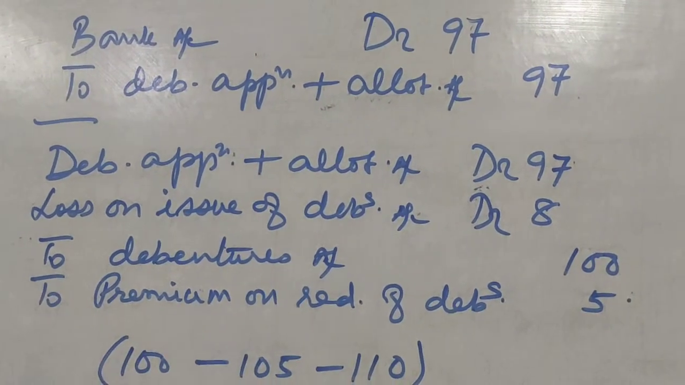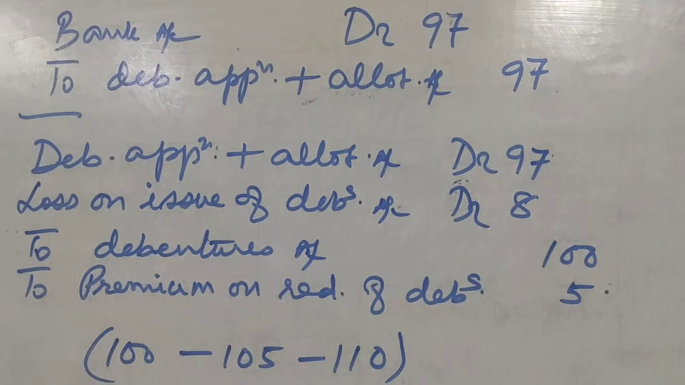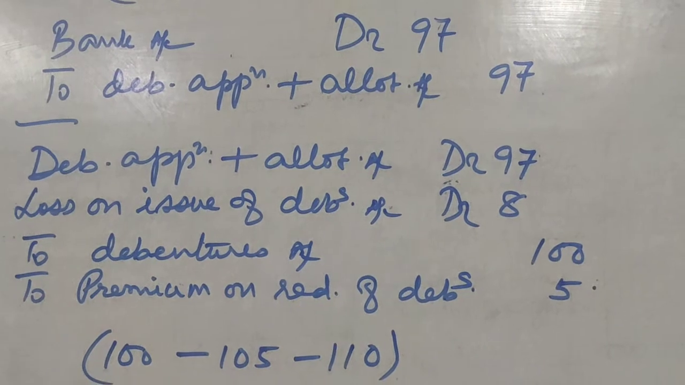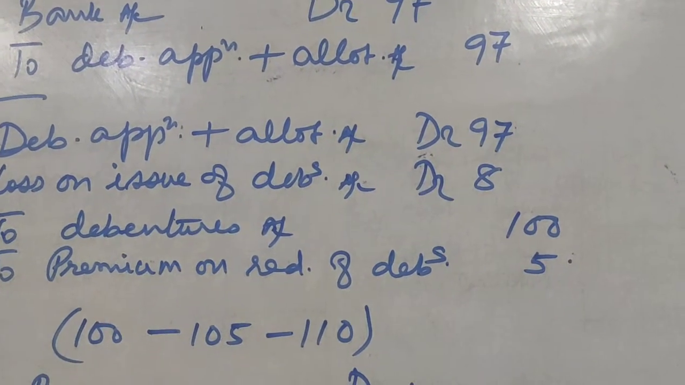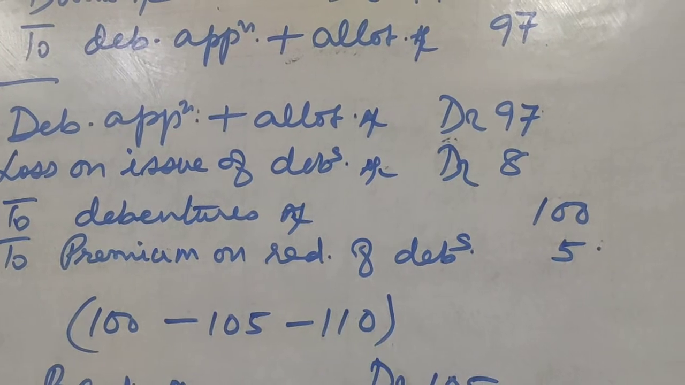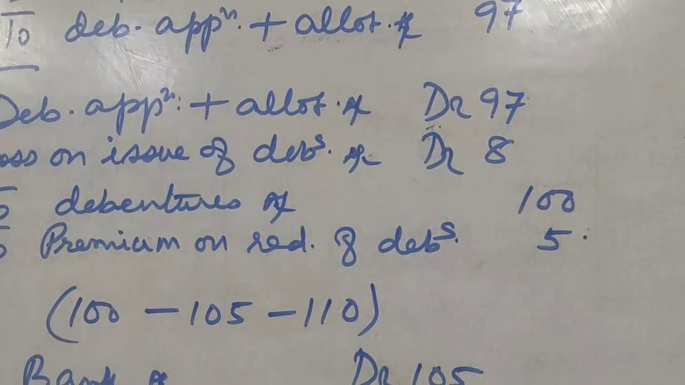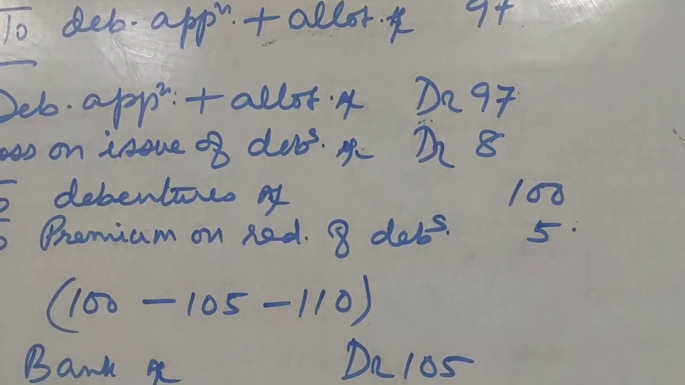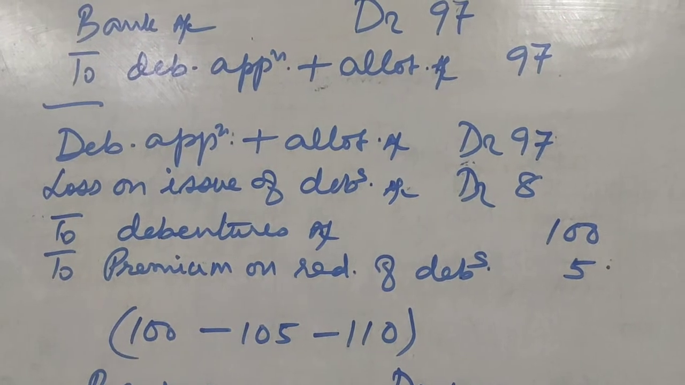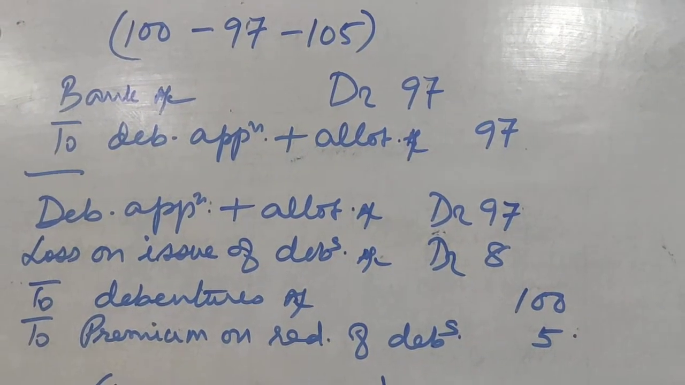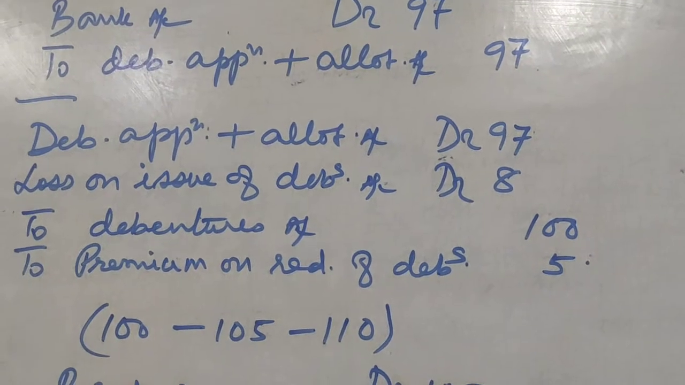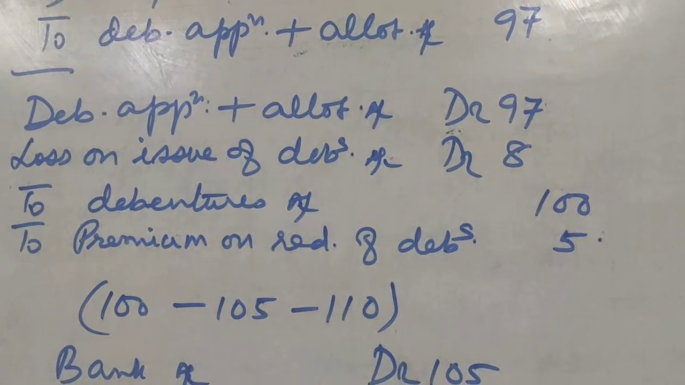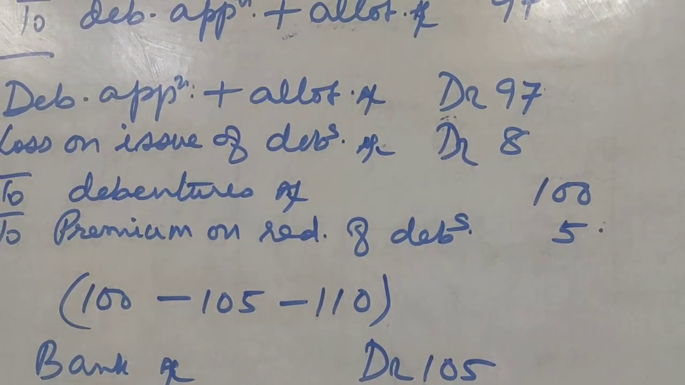Then debenture application and allotment account debit 97. Loss on issue of debentures account debit 8 rupees. To debentures account 100 rupees, and to premium on redemption of debentures 5 rupees. So remember one thing, debentures account is credited with the nominal value of the debenture. Premium on redemption of debentures account is credited with 105 minus 100, that is 5 rupees. And loss on issue of debentures account is debited with the balancing figure 8 rupees, 105 minus 97.